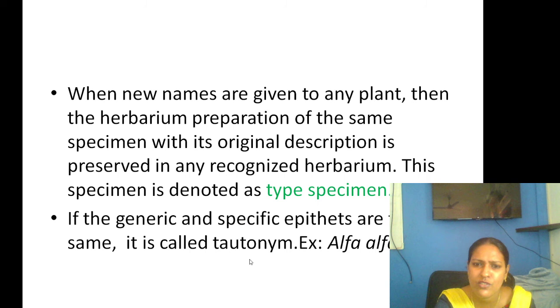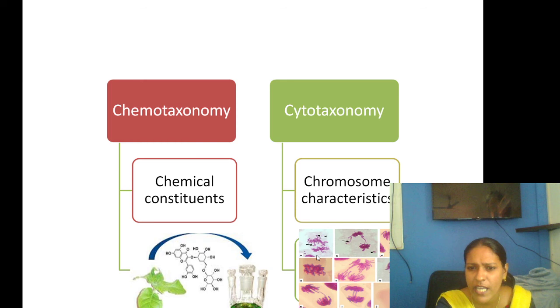Now we will move to another topic, that is chemotaxonomy and cytotaxonomy. In chemotaxonomy, the chemical constituents of the plant are taken into consideration, and in cytotaxonomy, you look at the chromosome characters. See here, you could see anaphase. This is the anaphase, and you could see the metaphase, and the initial stages also, and how the chromosomes are arranged. On this basis you could categorize the plant. On the chemical basis also you could categorize the plant, and along with the chromosome pattern you could also classify the plant. This is how we classify in chemotaxonomy and cytotaxonomy.